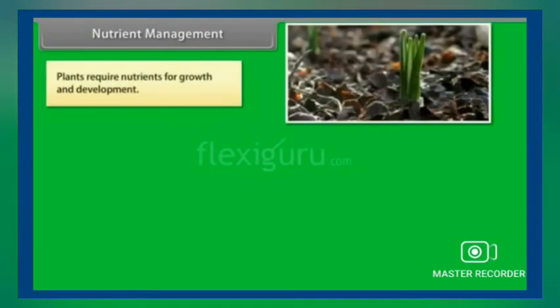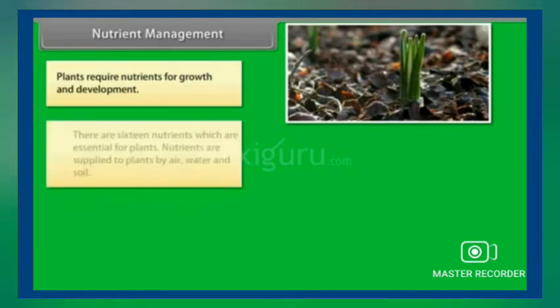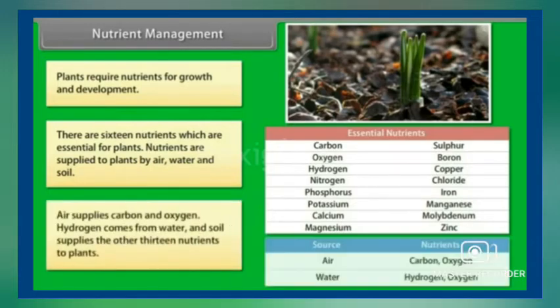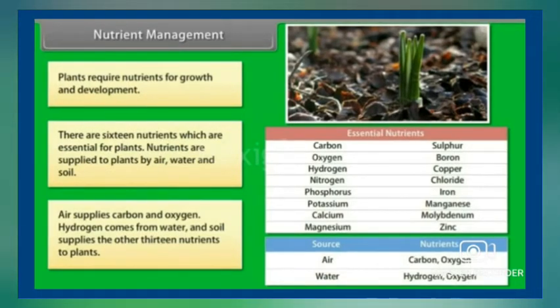So the first is nutrient management. Plants require nutrients for growth and development. There are 16 nutrients which are essential for plants. Nutrients are supplied to plants by air, water, and soil. Air supplies carbon and oxygen, hydrogen comes from water, and soil supplies the other 13 nutrients to plants. So you can see the 13 nutrients to the right of the video.